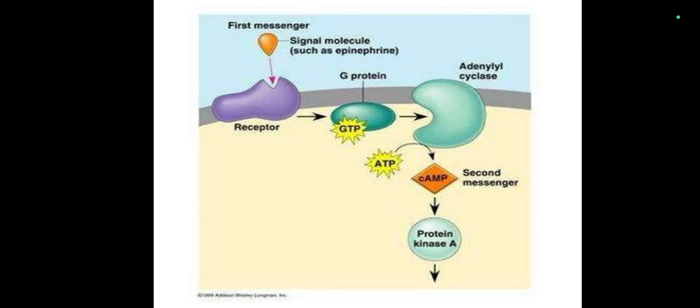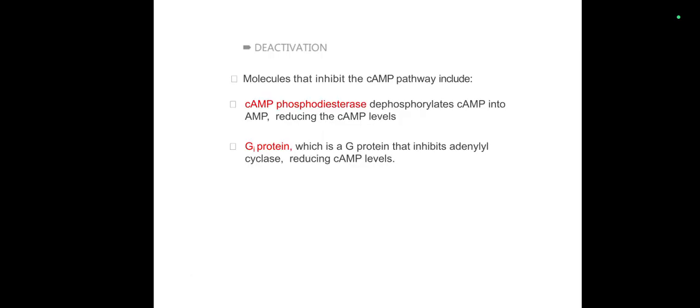Cyclic AMP will cause the activation of protein kinase A. Once protein kinase is activated, it will cause the phosphorylation of enzymes, which causes either activation of the hormones or activation of the transcriptional factors.